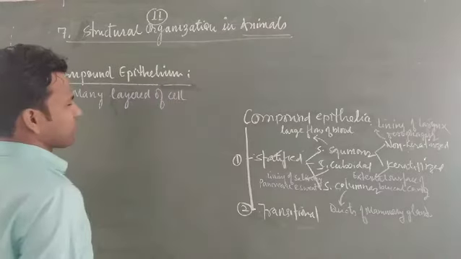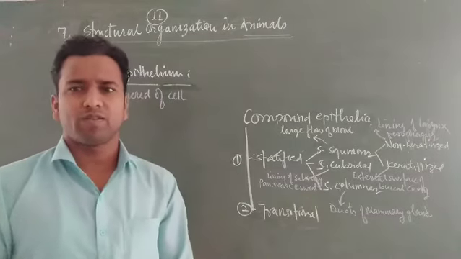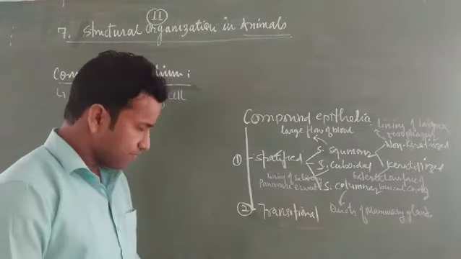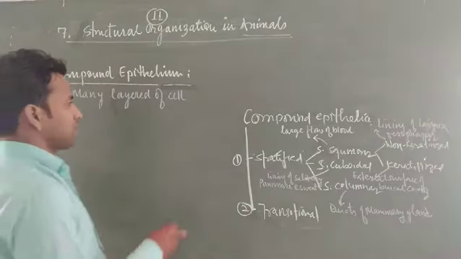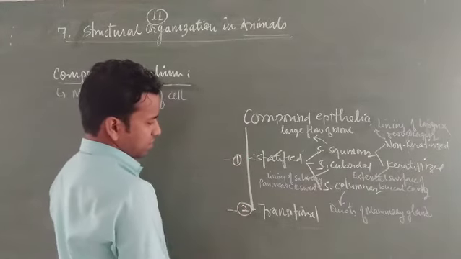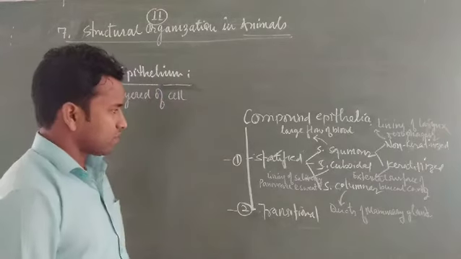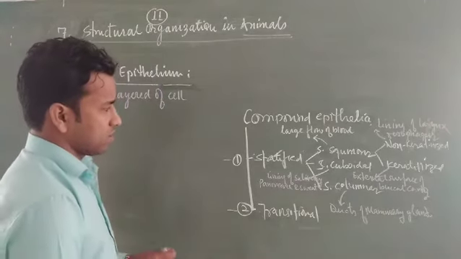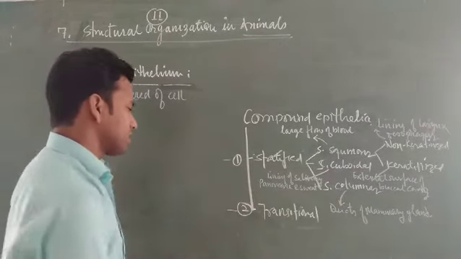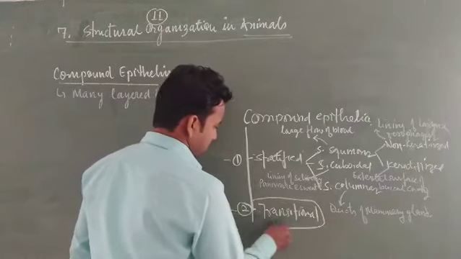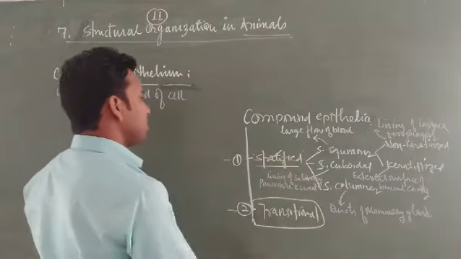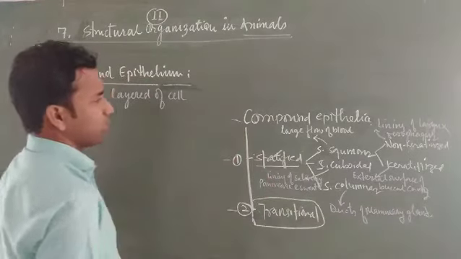It is different from the simple epithelia, which are squamous, cuboidal and columnar, but here it is a compound epithelia. Compound epithelia are further classified into two categories: the stratified epithelia and transitional epithelia. What is the difference between them? Transitional epithelia are not covered at the class 11 level, but stratified epithelia are given in detail.